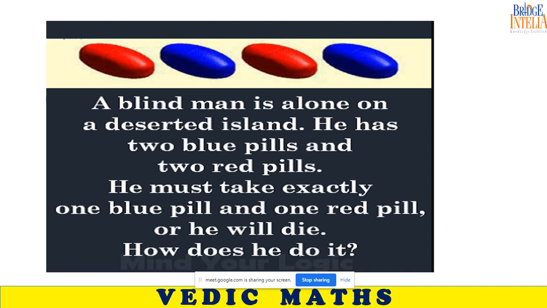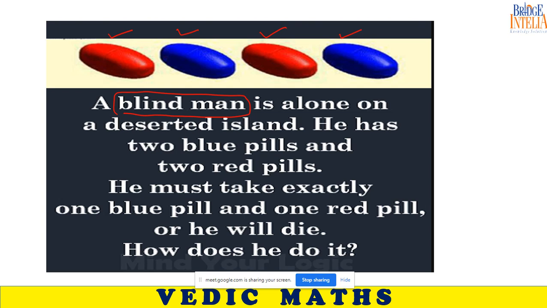So can you read what is written? Yes, sir. So the question is that a blind man, a man who cannot see, is stuck on an island. He has got 4 tablets with him. Sir, I know how to do this. Please don't spell the answer. Let others think.